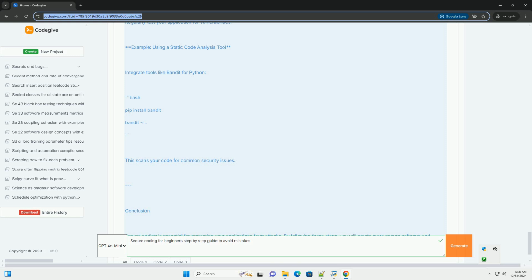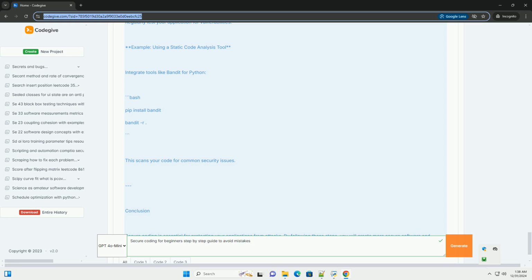Step 3. Use secure authentication. Implement strong authentication mechanisms, such as using hashed passwords and multi-factor authentication, MFA. Example, password hashing. Using Python's bcrypt library for password hashing. Python. Import bcrypt. Hash a password.